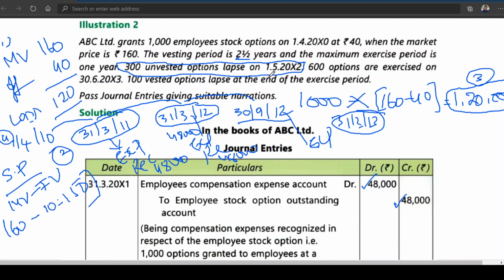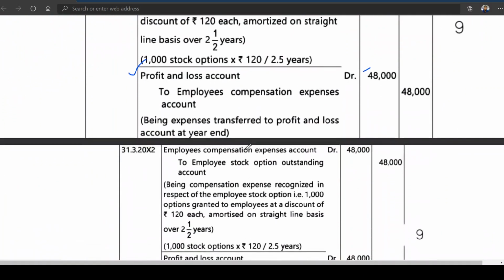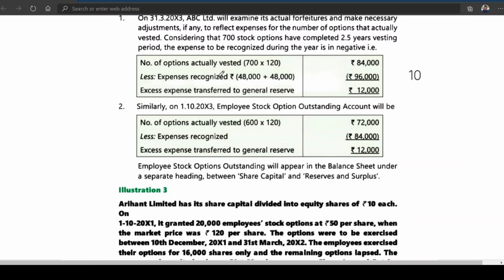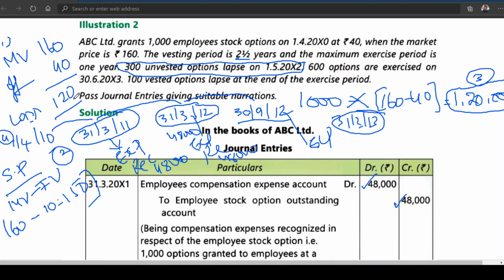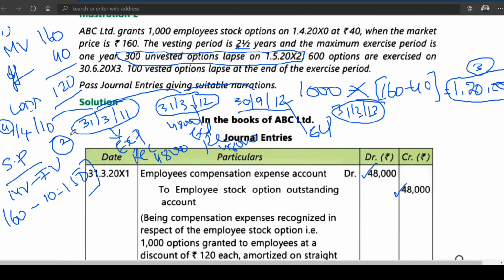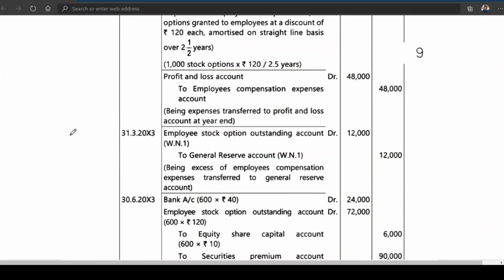Okay, so 300 vested options lapsed on 1/5/2012. What they have done here actually is the number of options actually vested, unvested, vested. After leaving those 300, 700 into 120, 84,000. Is this clear? I am talking about 700 into 120. What is 120, sir? 120 is the loss, no? The entire calculation is about the loss. Because 700 into 120, at the time of vesting the options, we will be looking at it.